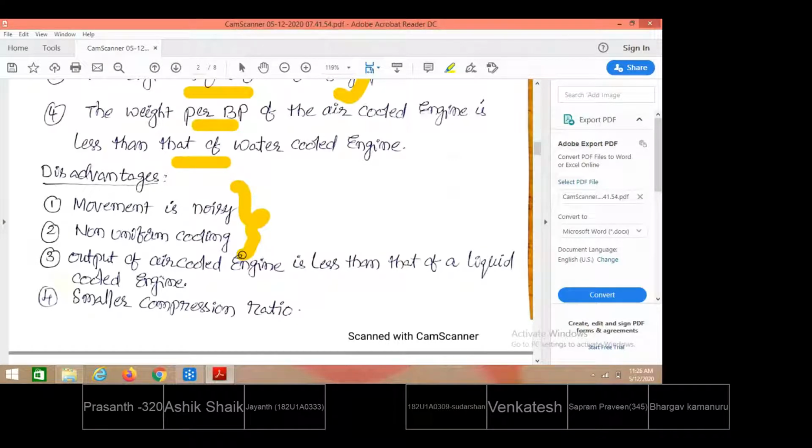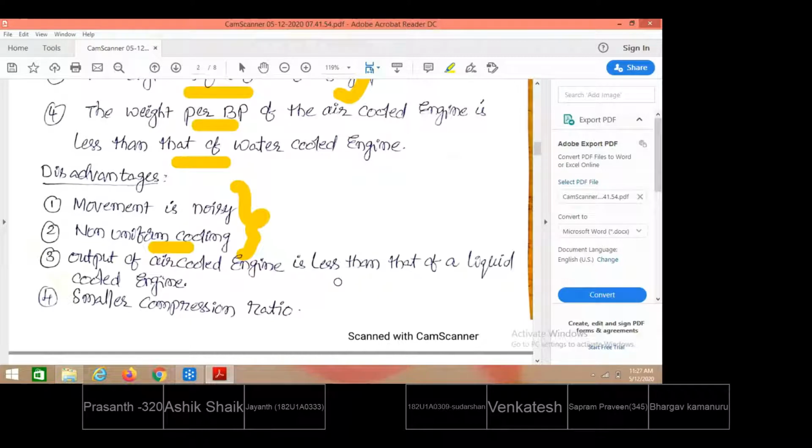Another is non-uniform cooling, because the air comes in contact with the fin surfaces differently. Therefore, the cooling from the cylindrical surface takes place under non-uniform conditions, so the heat will not be rejected uniformly from the surface of the engine cylinder. Heat is dissipated differently from different locations of the cylinder when using air-cooled systems.